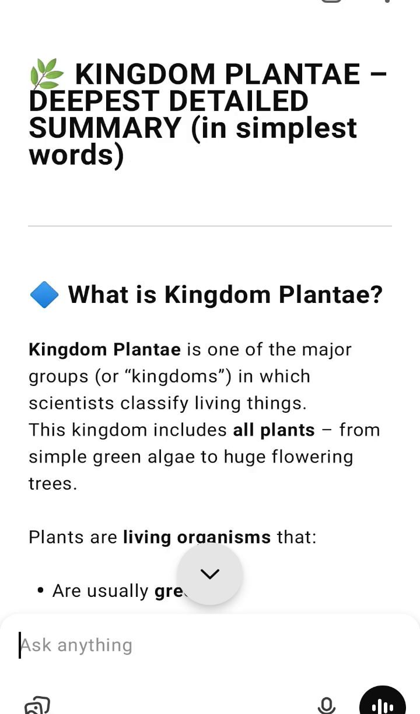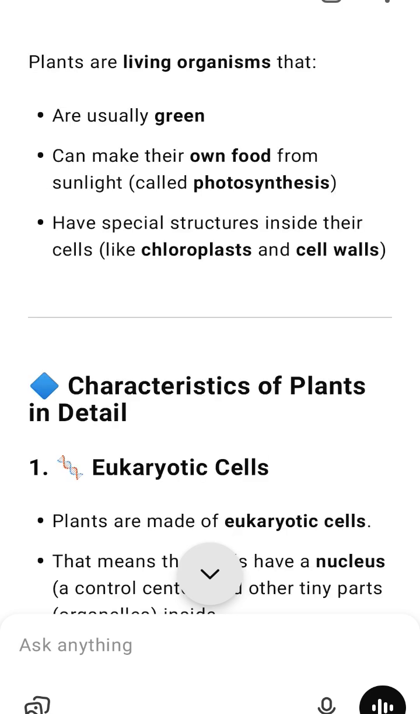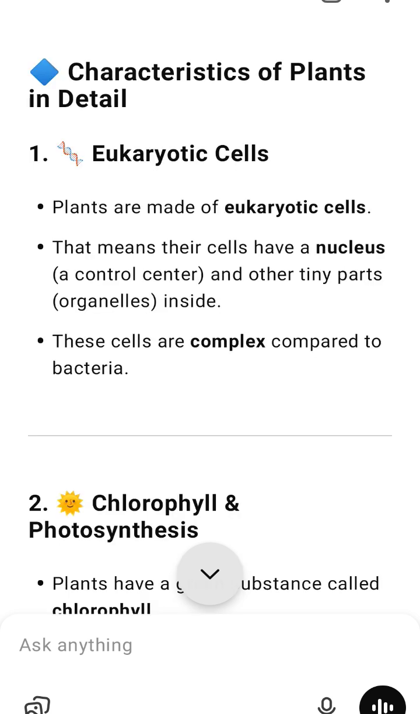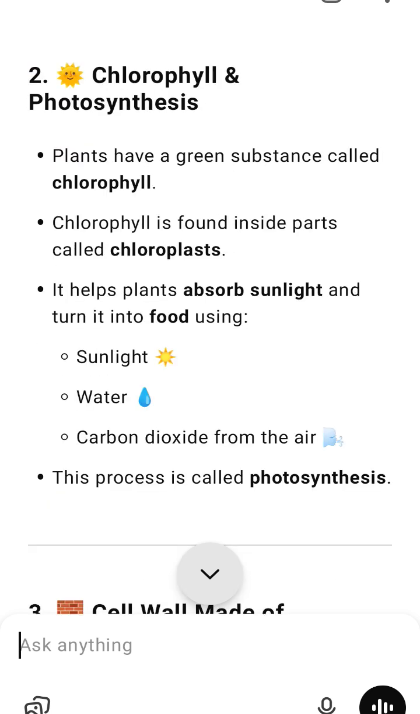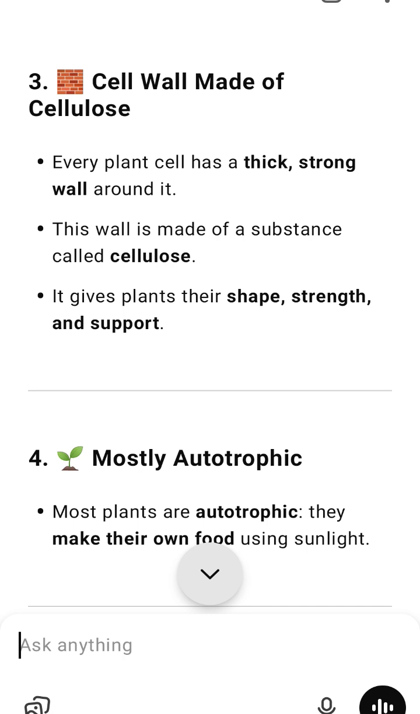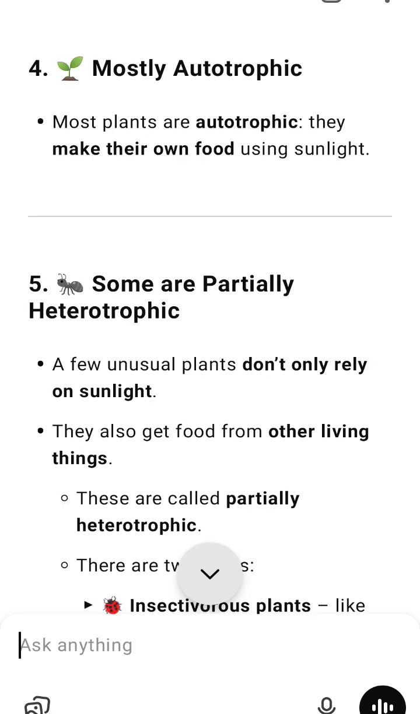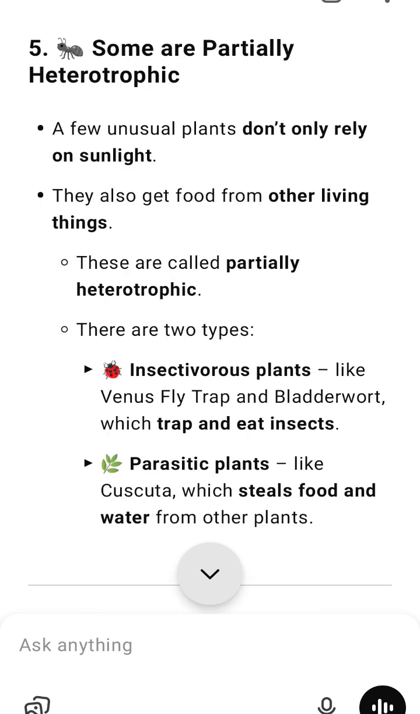Life cycle of plants, alternation of generations. Plants have a special type of life cycle that includes 2 phases. 1, sporophyte, the diploid phase, has 2 sets of chromosomes and makes spores. These spores grow into the next phase. 2, gametophyte, the haploid phase, has 1 set of chromosomes and makes gametes, sperm and egg cells. These gametes combine to form a new sporophyte. This back and forth cycle is called alternation of generations.